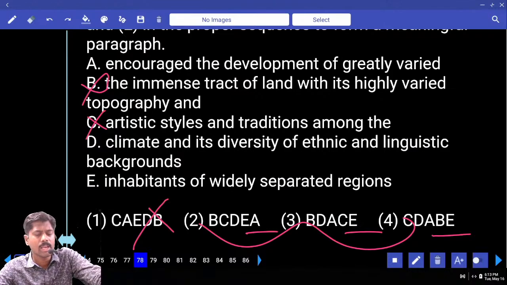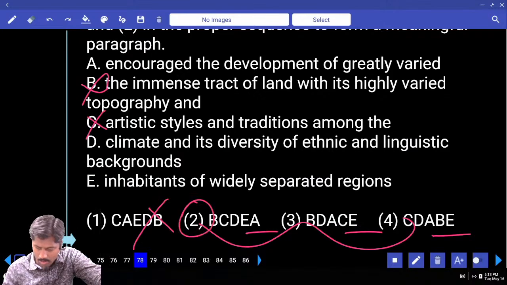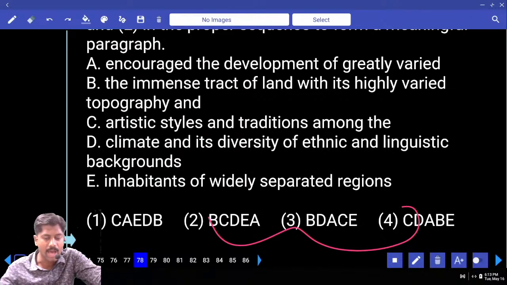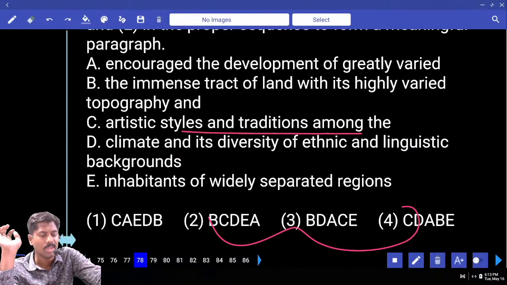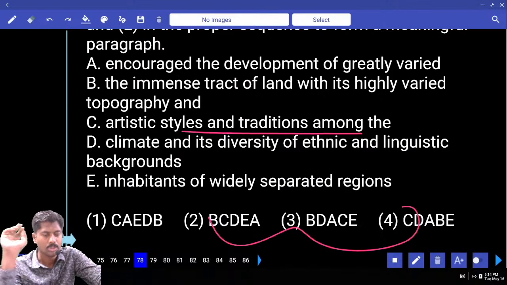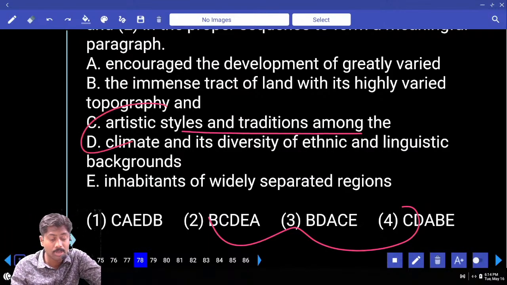Let me check others. Encouraged the development of greatly varied. Who encouraged the development? We don't know. And if you observe B or C, I'm reading B. The immense tract of land with its highly varied topography. Topography is nothing but area, climatic conditions. So with its highly varied topography and artistic styles and traditions, no. Area does not have artistic styles, area does not have traditions. People have traditions. Topography and climate, okay. Topography and inhabitants. Inhabitants are nothing but residents. People who are living there are called inhabitants.